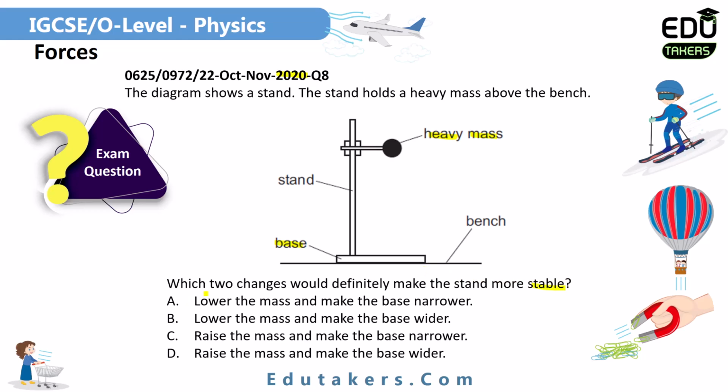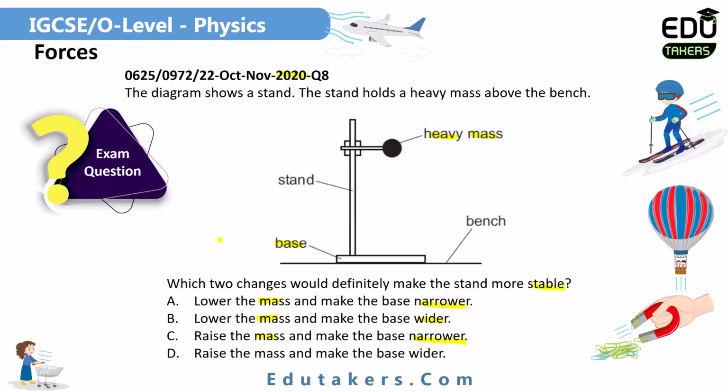Let's see the answers. Answer A, lower the mass and make the base narrow. B, lower the mass and make the base wider. C, raise the mass and make the base narrow. D, raise the mass and make the base wider. So what changes do you need to make to make the stand more stable?